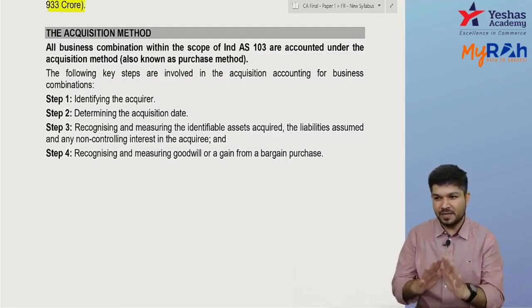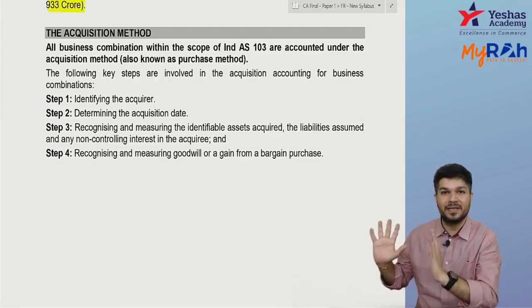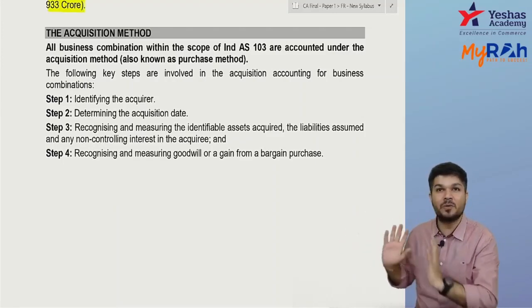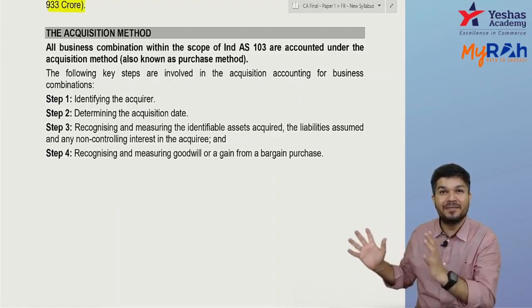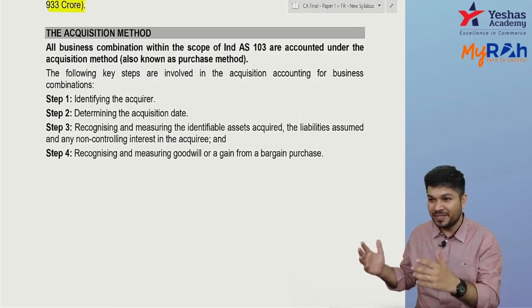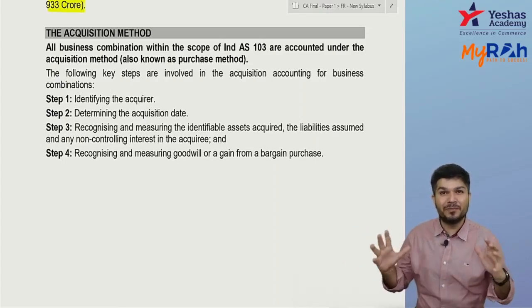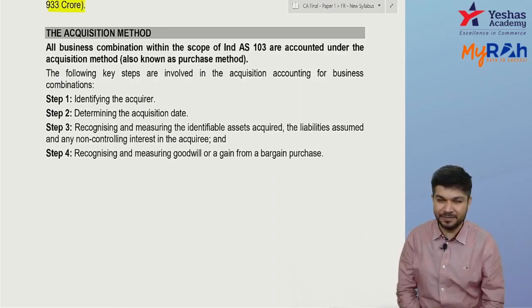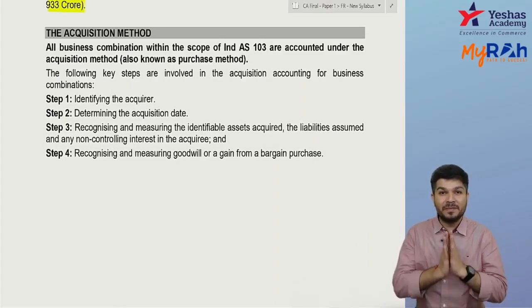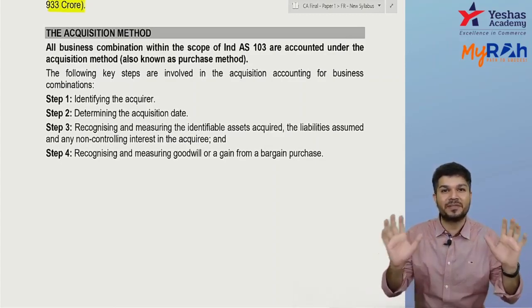I understand it's a business combination. A Limited obtains control over B Limited. Either we acquire assets and liabilities of B, or we acquire a significant equity interest, and they become our subsidiary. If they become a subsidiary, we'll be required to prepare consolidated financial statements. Fine. If it's a business combination, how to account? Accounting will be done as per the acquisition method.